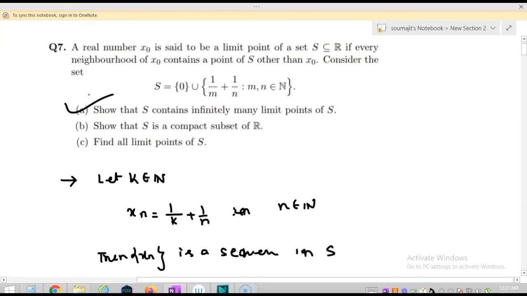The second question says to show that S is compact. First of all, observe that S is bounded. The largest element of S is 2, if you put n and m equal to 1, and then the elements start decreasing. So S is bounded as 0 ≤ x ≤ 2 for all x belonging to S. To show S is compact, we just need to show S is closed, since by the Heine-Borel theorem a compact subset of R is nothing but closed and bounded.